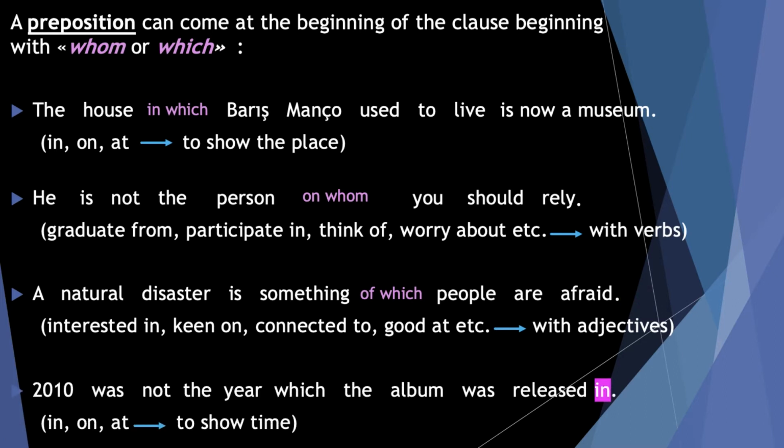And we use in, on, or at to show time. Okay? Here, the preposition in is the preposition of the year. Okay? It is not related to the verb next to it. It is the preposition of the word year. When we use a day, we say on, or when we say hour, we say at. And now I can change the place of the preposition, and my new sentence will look like this. 2010 wasn't the year in which the album was released, I'll say.